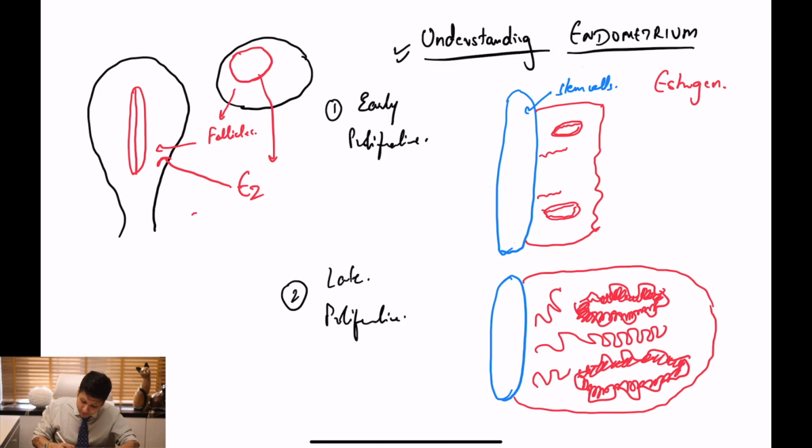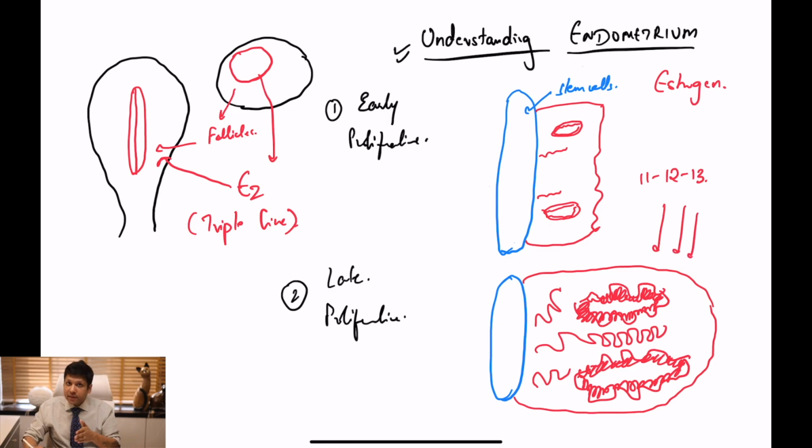Now, what is very, very important for all of us to note here, okay, is that irrespective of the number of days of estrogen, beyond a certain point in time, the endometrium is not going to really grow in size. Okay, so let's assume typically on day 12 or day 13 or day 11, let's say, it is going to be somewhere around this picture. Thereafter, even if the follicle continues to secrete estrogen, the size of the endometrium doesn't really increase.